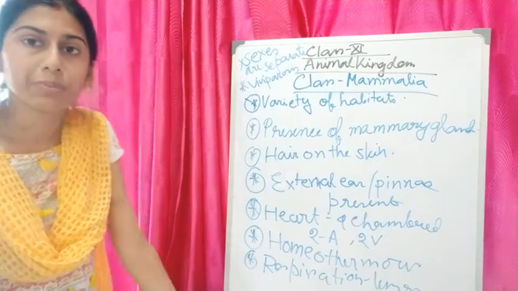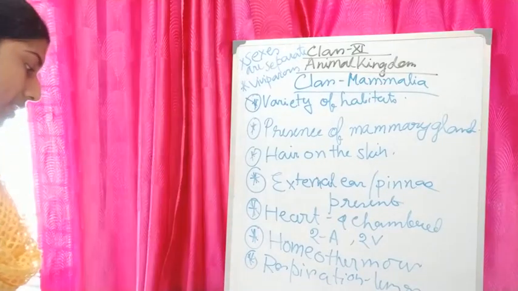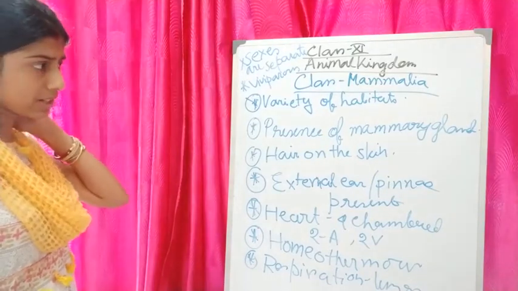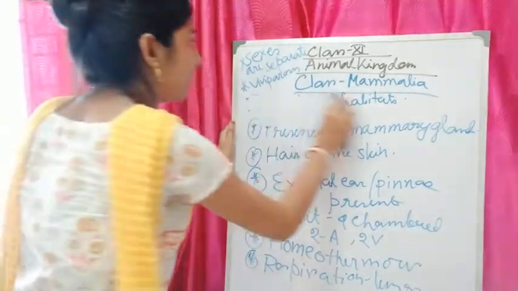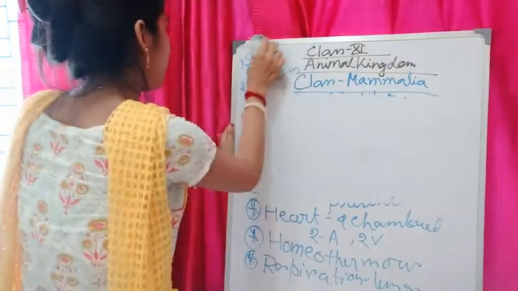So another property of mammals is the presence of placenta. And what are the differences between Prototheria, Metatheria and Eutheria? I am writing the names.